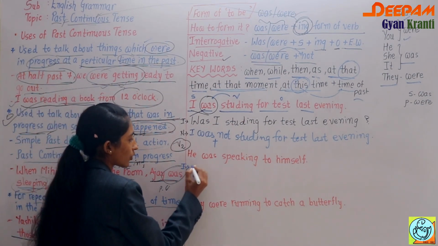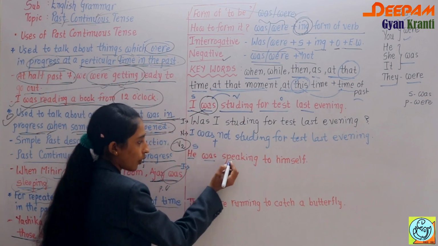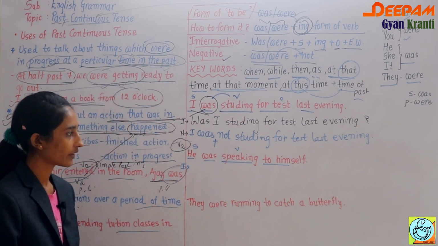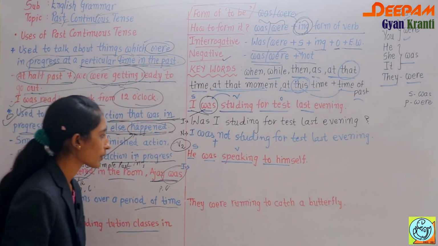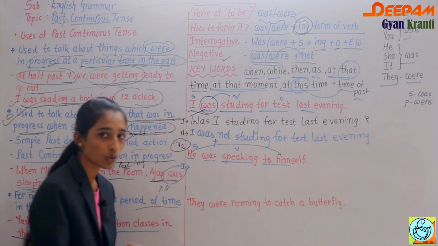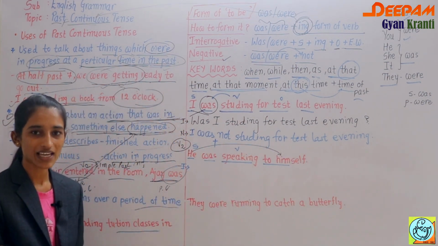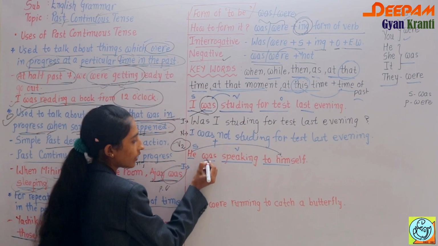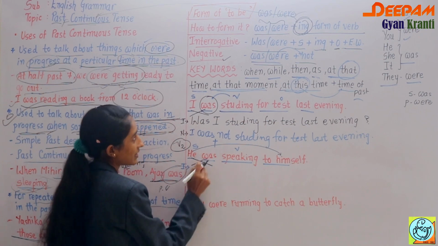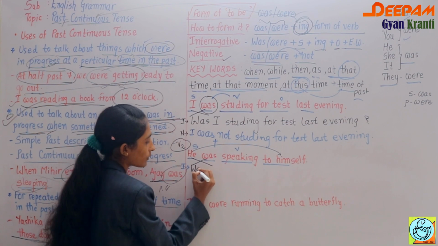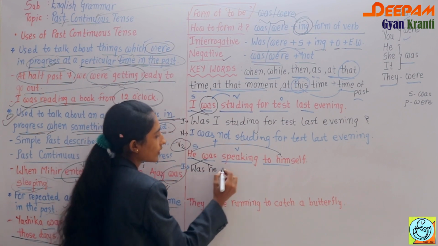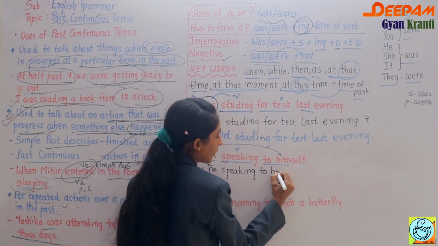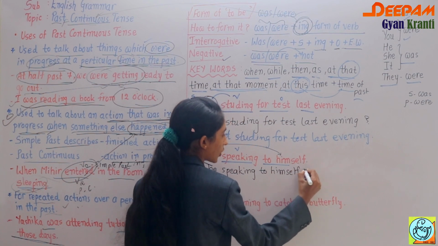Then see the second one. First of all we will make the interrogative. So he is our subject, was is the form of to be, speaking is the main verb, and to himself we can consider as an extra word, a reflexive pronoun. Okay, reflexive pronouns: he, himself; I, myself; you, yourselves; she, herself; it, itself; and they, themselves. First of all we follow the cross pattern, which means the form of to be comes first. The form of to be is was, then he. So, was he, then the whole sentence remains the same: speaking to himself, question mark.